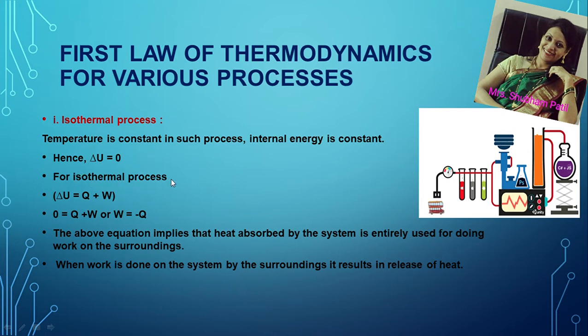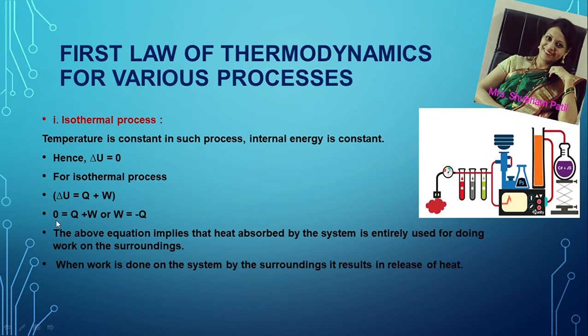Here is the mathematical expression for the first law of thermodynamics, delta U is equal to Q plus W, in which we'll substitute the value 0 for delta U, because for an isothermal process delta U is equal to 0.